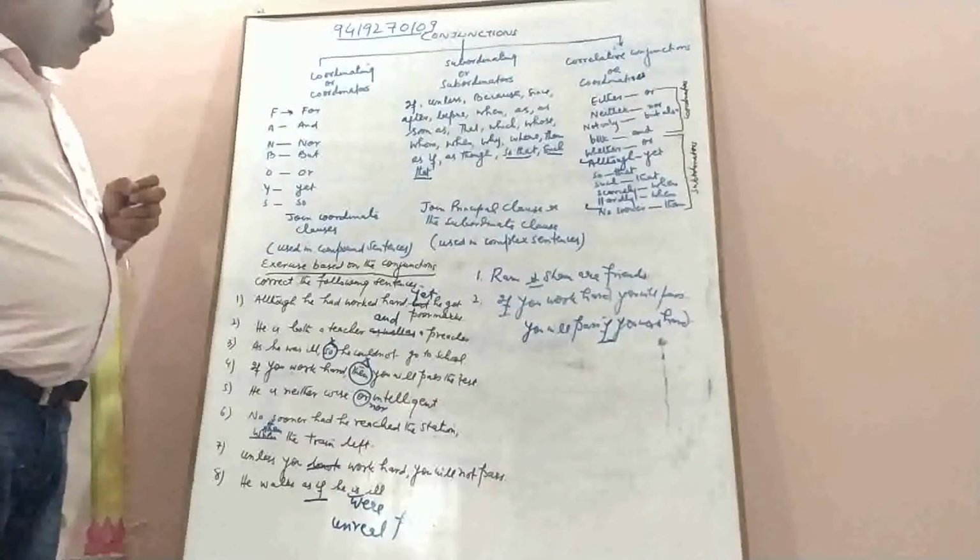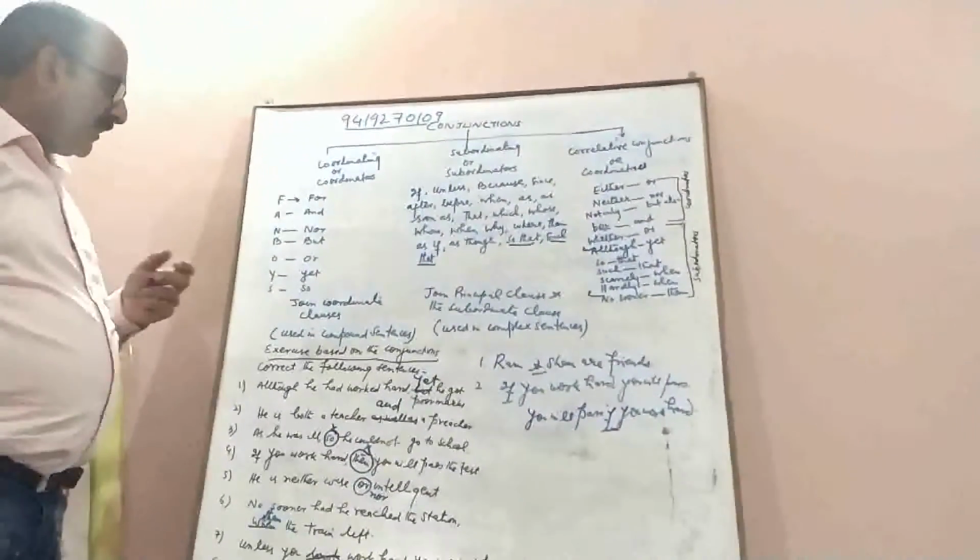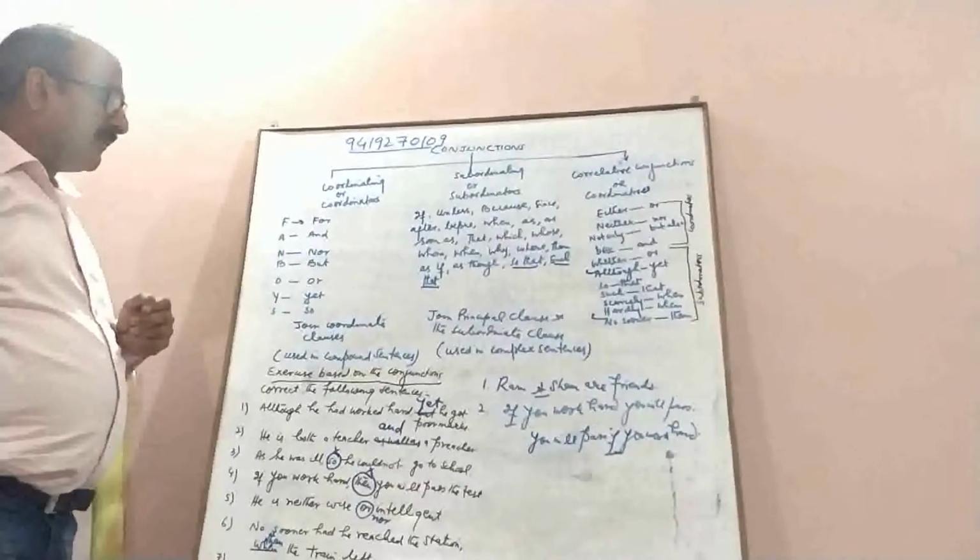So the conjunctions are so simple, and it is one of the important units of grammar, and all of you need to do a lot of practice in conjunctions to have mastery over language. Thank you.